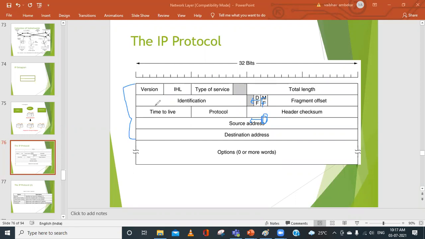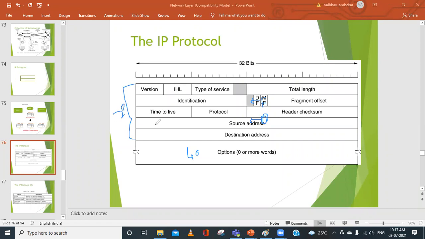So the fixed size is 20 bytes. And then this is the optional part. This optional part can be included or it may not be included depending on the requirement. This option can be a maximum of 40 bytes, and the fixed part is 20 bytes.